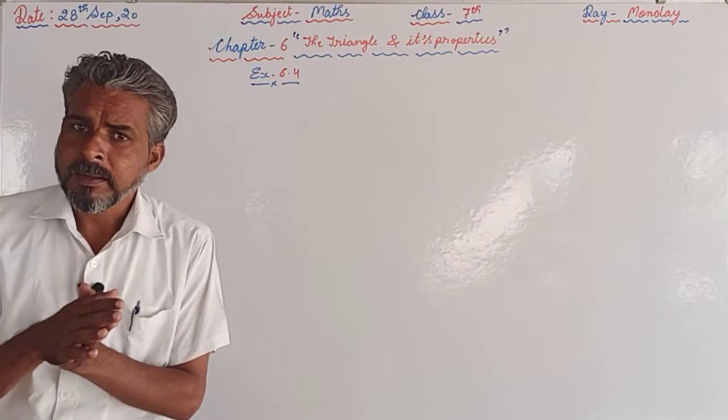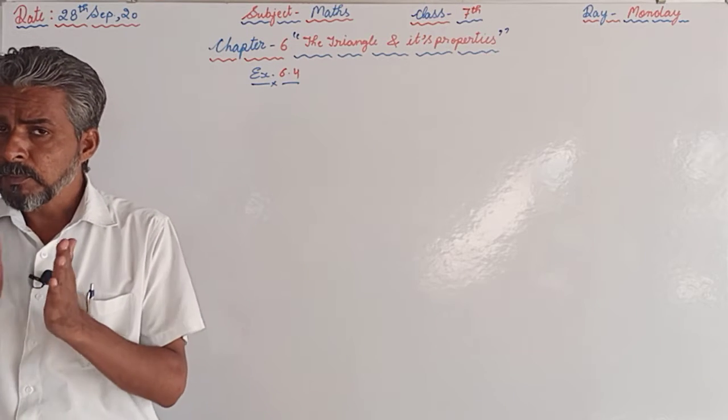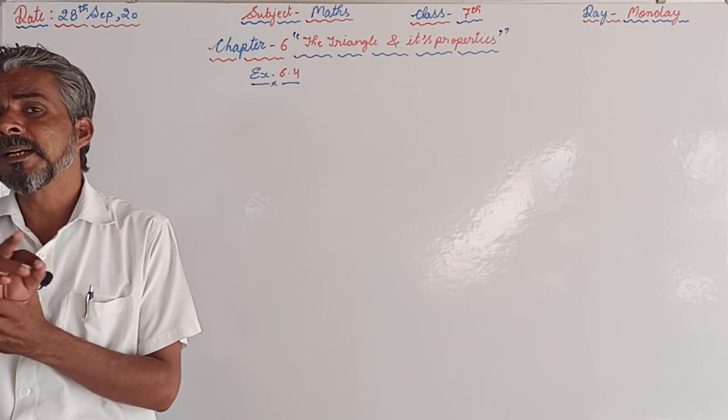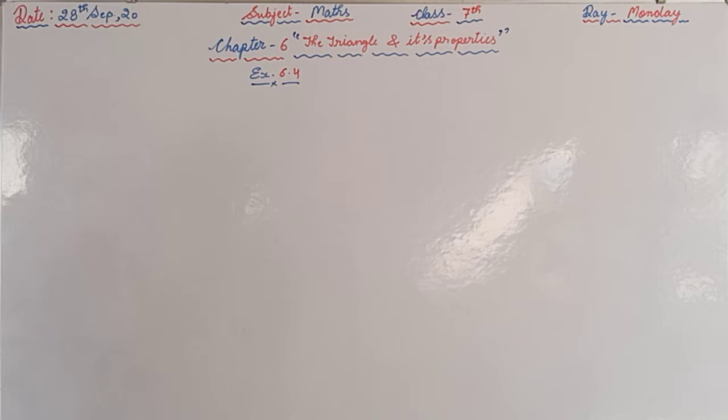according to the property of triangles, the sum of any two sides should be greater than the third one. Sum of any two sides of a triangle should be greater than the third one, and we have seen that in two of the cases it is not there. In the first case, 2 plus 3, 5 is equal to the third side, that is 5, but it should be more than that. So that's why in the first part the triangle is not possible.